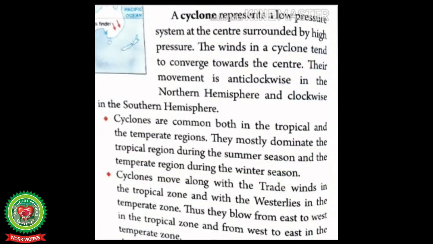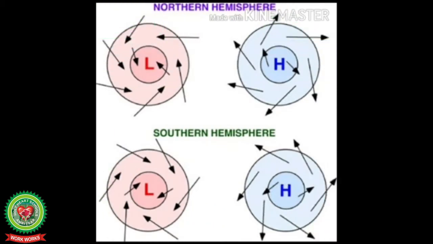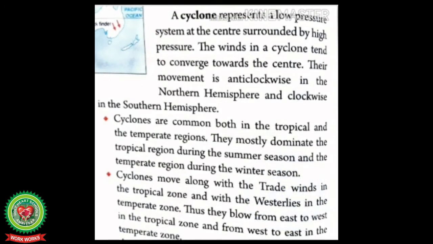The winds in a cyclone tend to converge towards the center. Their movement is anti-clockwise in the northern hemisphere and clockwise in the southern hemisphere. Let's understand this. Cyclone is a small system of low atmospheric pressure in the center to which winds blow from the surrounding high pressure areas in an anti-clockwise direction in the northern hemisphere and in a clockwise direction in the southern hemisphere, according to Ferrel's law. Come back to the reading again.